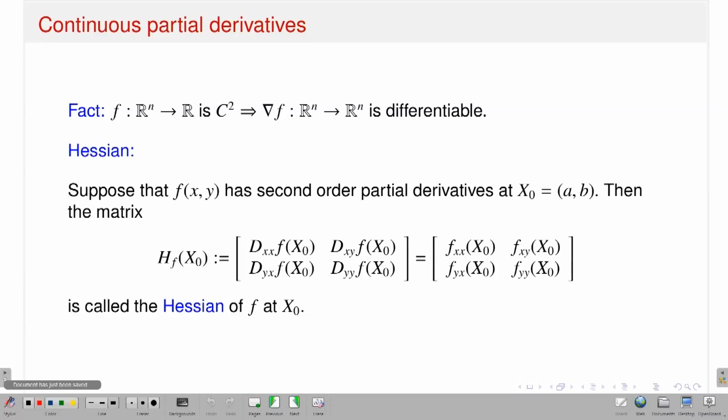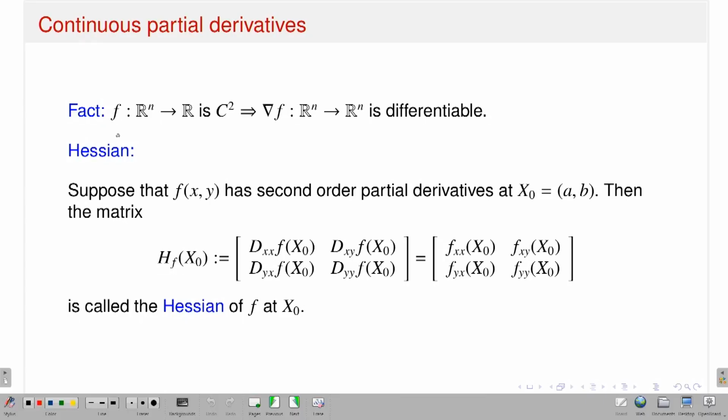Now, once I have these notions of C1 function, C2 function or Cn functions, I will introduce the notion of the Hessian. What I am saying is that suppose you have a function from Rn to R and suppose it is in C2. C2 means the second order partial derivatives of f exist and they are continuous. That immediately implies that my gradient function, which is a function from Rn to Rn, that is x goes to grad f of x, which is nothing but (d1 f(x), up to dn f(x)), should be differentiable.